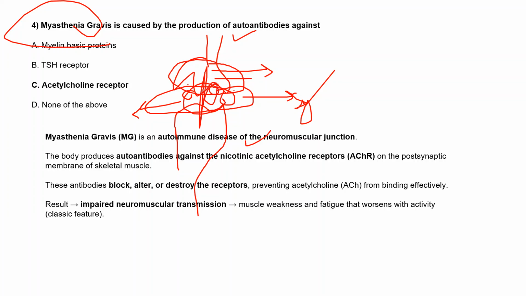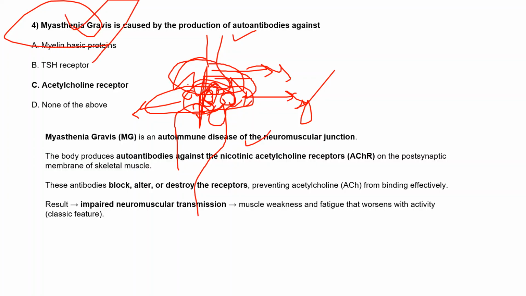There are various kinds of neurotransmitters, acetylcholine and others. The neurotransmitter is released from the presynaptic membrane and binds to the postsynaptic receptors. So here acetylcholine is released and binds to the acetylcholine receptor.